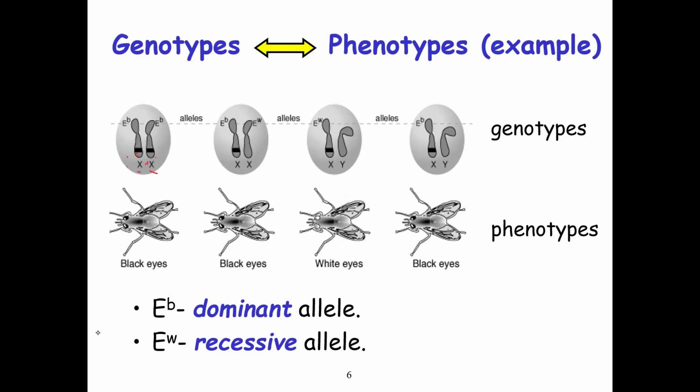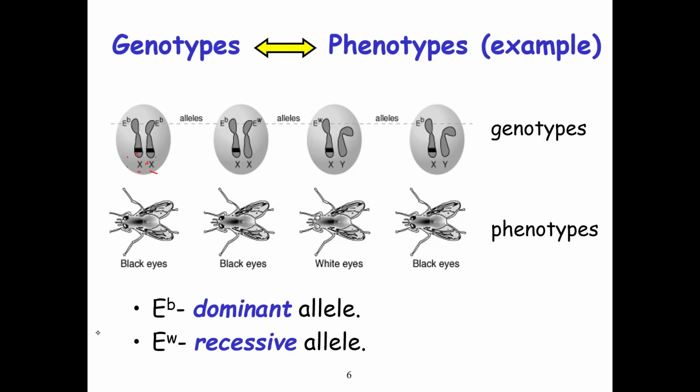So you have bees that have black eyes. And this one we have E subscript B and E subscript W, and the chromosomes still remain XX, and still we have black eyes.